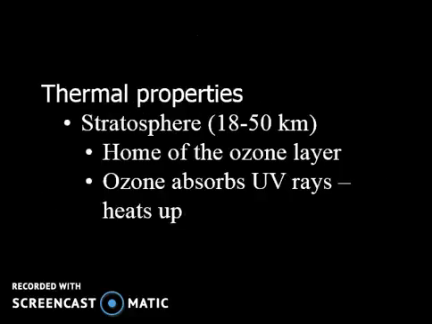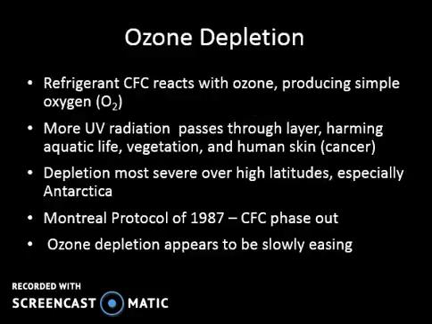So when we talk about thermal properties, we know that the stratosphere can be observed at 18 to 50 kilometers, okay, a range, remember, because that's going to have a seasonal variation, and it's home of the ozone layer. Now, the ozone layer is important for us because it absorbs the harmful rays of the sun, okay, and it filters it. Now, let's go ahead and talk a little bit more about ozone depletion.